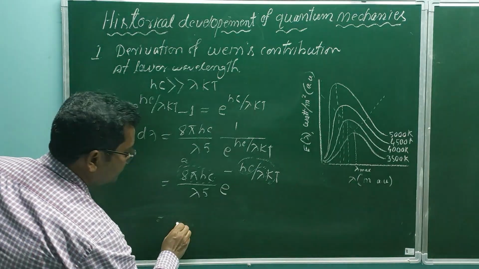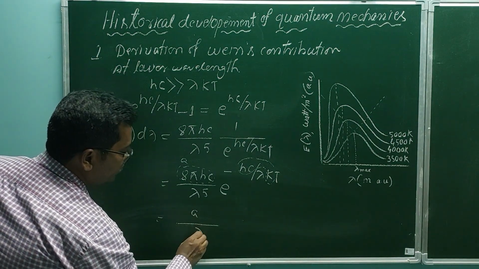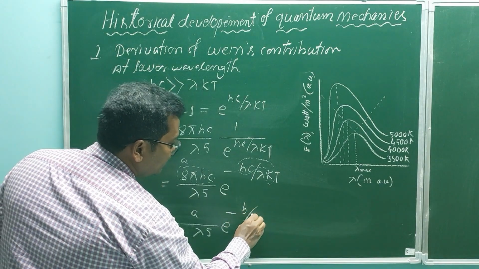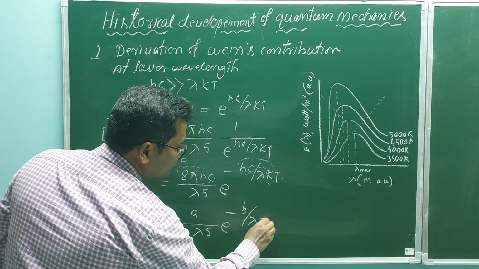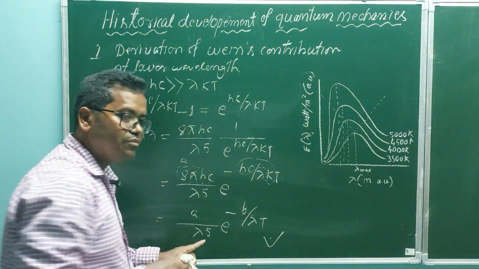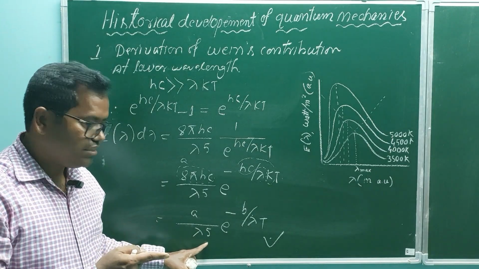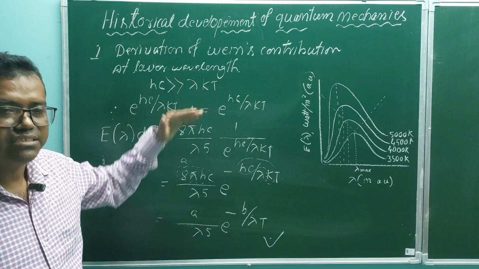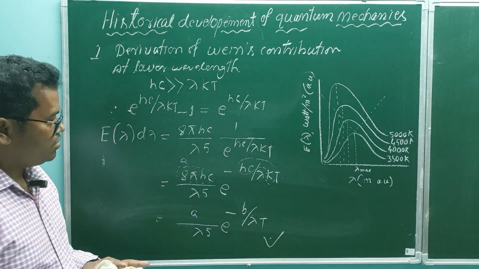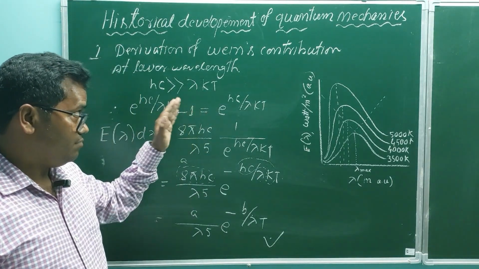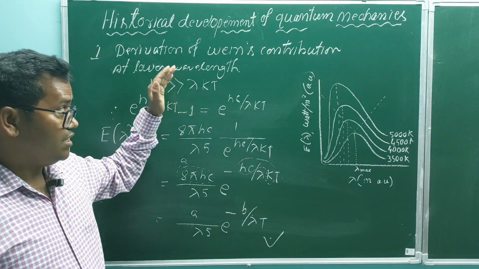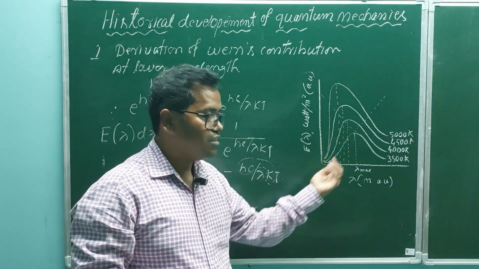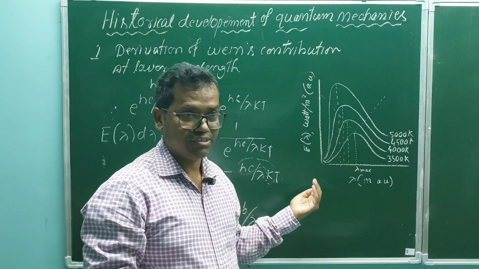So we can write ultimately A by lambda to the power 5 e to the power minus B by lambda T, which is nothing but Wien's contribution. That is, Planck's radiation formula can explain the curve in the lower portion.